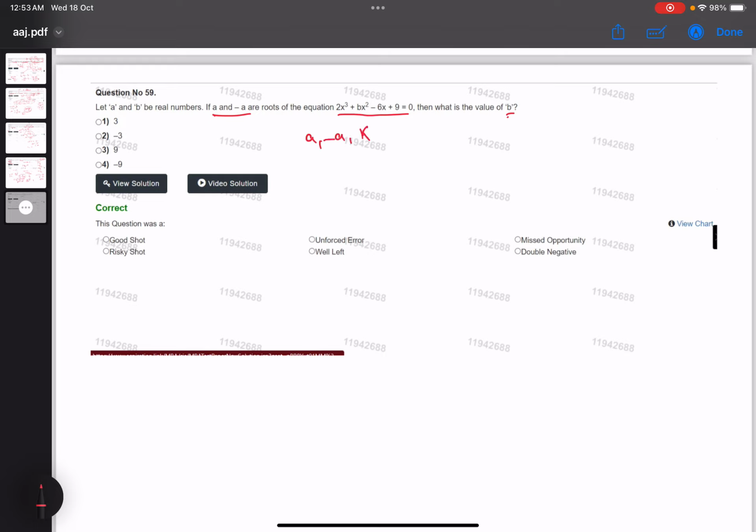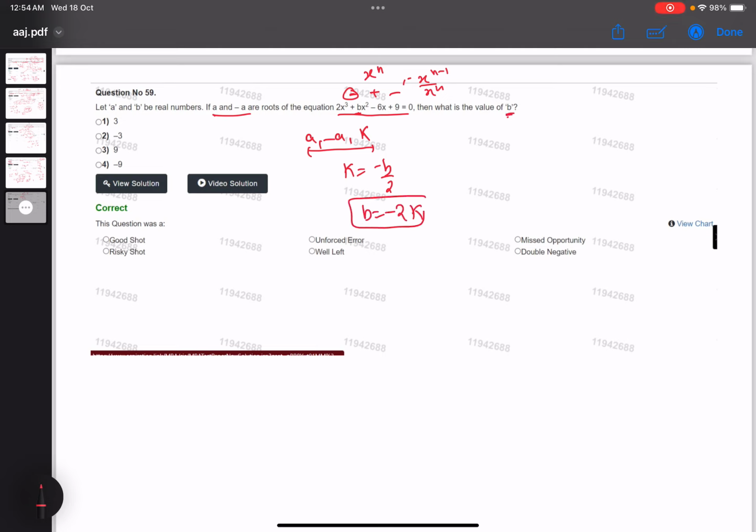So when we take one root at a time, like if x to the power n is there, when we add all the roots, we take the coefficient of x to the power n minus 1 upon the coefficient of x to the power n, starting with minus, and it alternates: minus, plus, minus. So the sum of the roots will be a minus a plus k, so k will basically be minus of b by 2. You have to find the value of b, so b equals minus 2k.